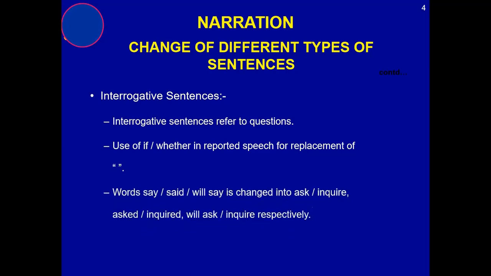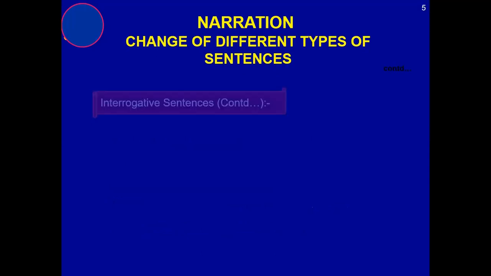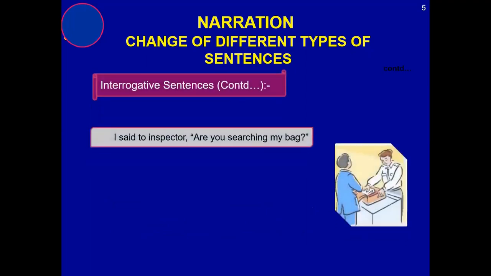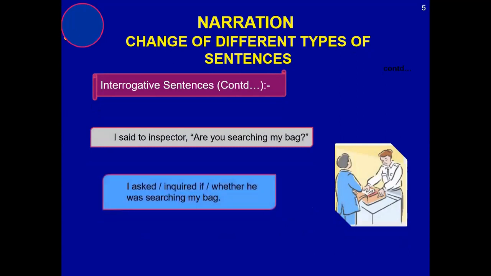Words say, said, or will say will be changed. Either ask or inquire; if you have said, then said will be changed to either asked or inquired; or if you have will say, then will ask or will inquire. Let's check the examples. I said to the inspector, "Are you searching my bag?" I asked or inquired, now see, instead of said, asked or inquired.